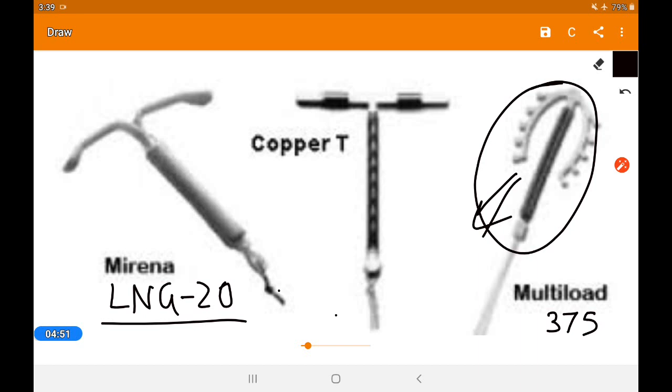Here is a cylinder-like structure that stores the hormone, which can also prevent implantation. And here is another very common type. So these are the different types of intrauterine devices.